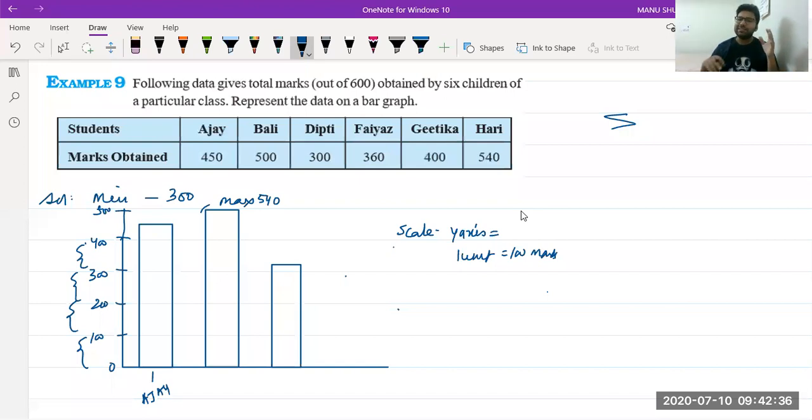Sir, if there is a scale of 5, how will we take out 7 or any other number? Okay, in that case, if you have a graph paper, there are lines in between that will help you. Okay, understand? If you have a graph paper, those lines in between 2 units will help you to understand. If you are making it on a scale, you have to make a guess. You have to guess that it is more than 5.5 and less than 6. So it should be between those two. So that is the guessing part.